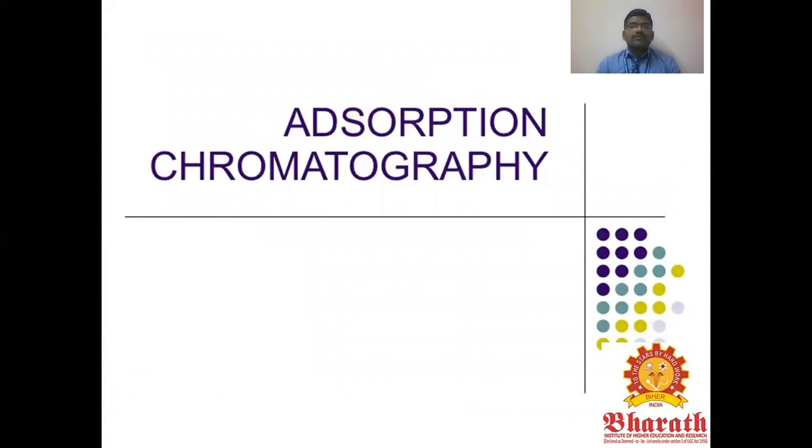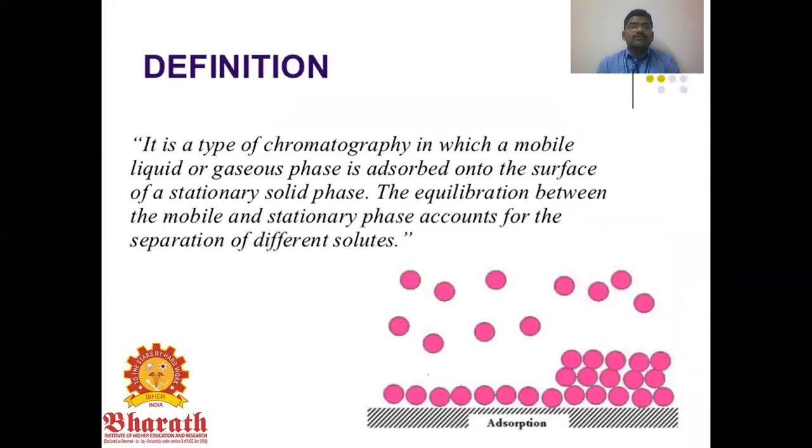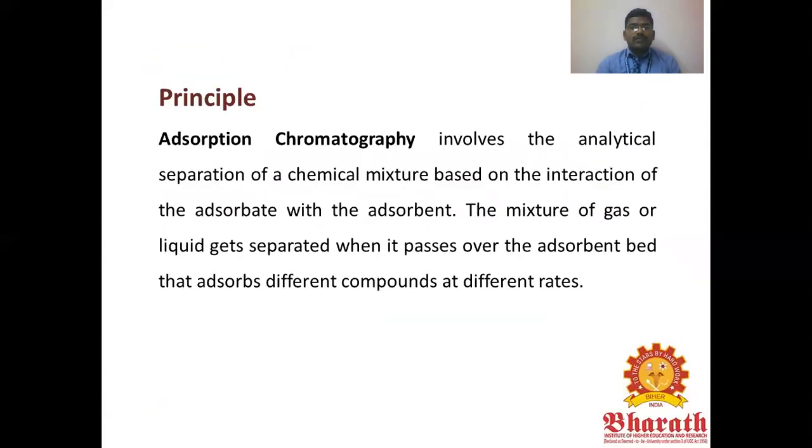One of the methods used is adsorption chromatography. Adsorption chromatography is a type of chromatography in which the mobile liquid or gaseous phase is adsorbed on the surface of the stationary solid phase. The equilibrium between the mobile and stationary phases accounts for the separation of the different solutes. The principle involves an analytical separation method for chemical mixtures based on the interaction of the adsorbent and adsorbate. The mixture of gas or liquid gets separated when it is passed over the adsorbent, which adsorbs the different components at different rates.